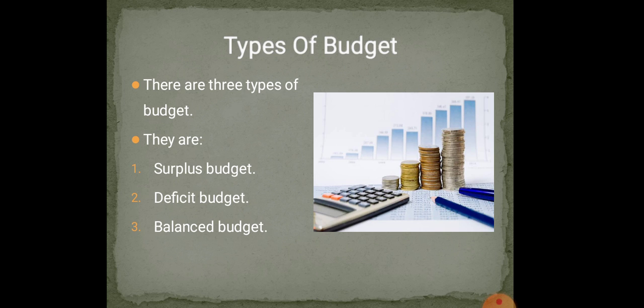Every year, the government presents a budget in both the houses in February or March. Through this budget, the government tries to achieve the objectives of its fiscal policies. In India, the central budget is prepared by the finance minister in consultation with the finance department.